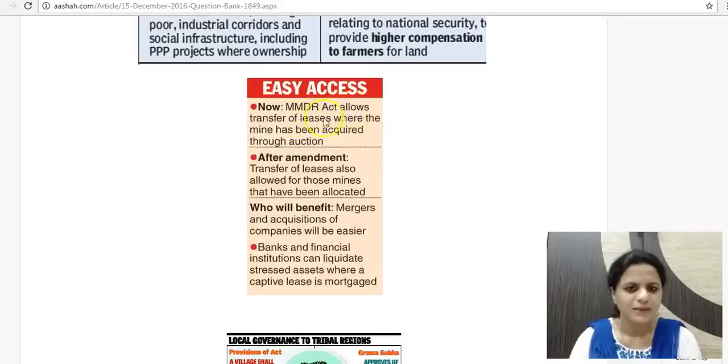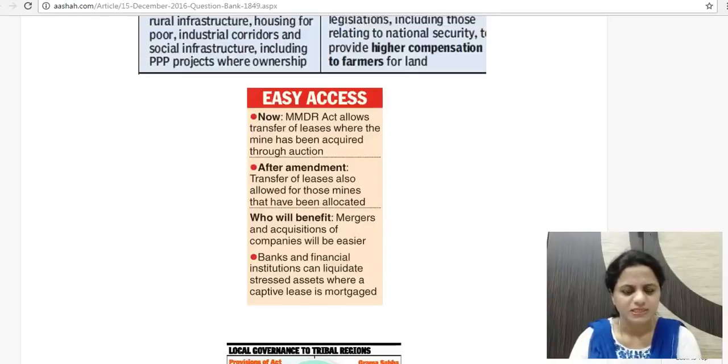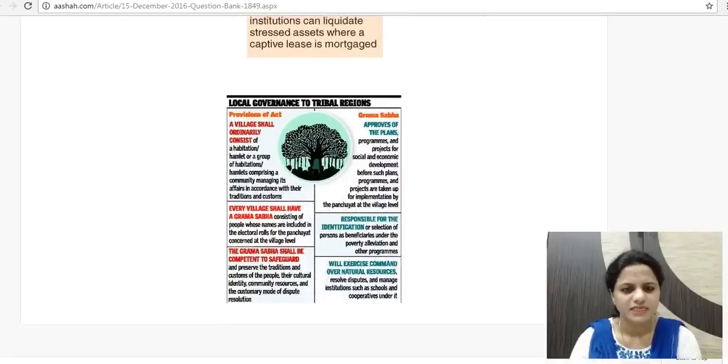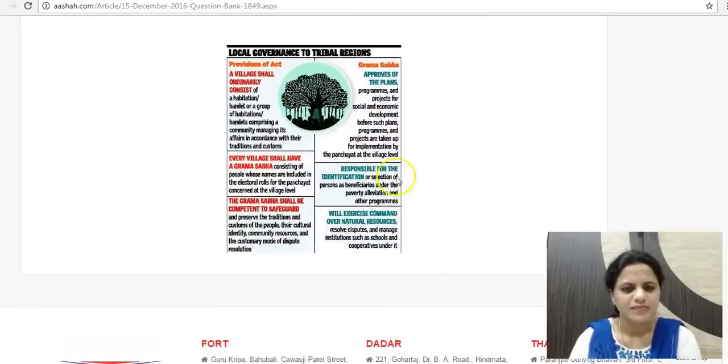So the MMDR Act presently allows transfer of leases where the mines have been acquired through auction. After the amendment, transfer of leases will be allowed for those mines that have been allocated, so mines acquired through auction and also through allocation can be transferred. Earlier only auction mines could be transferred. Now mergers and acquisitions will become easier and companies can acquire these mines. There are various provisions under this MMDR Act which are being changed to facilitate the industries.